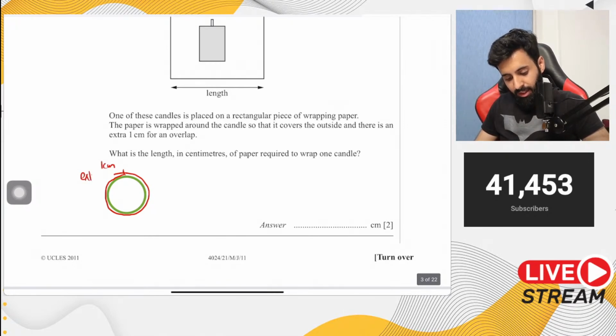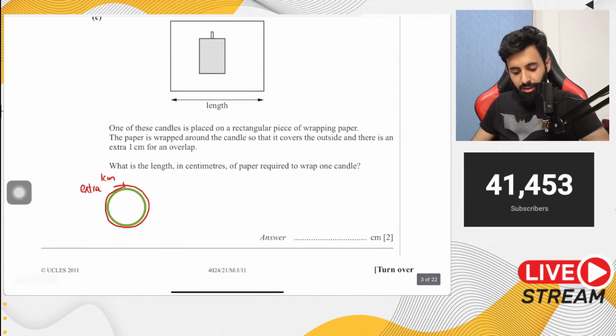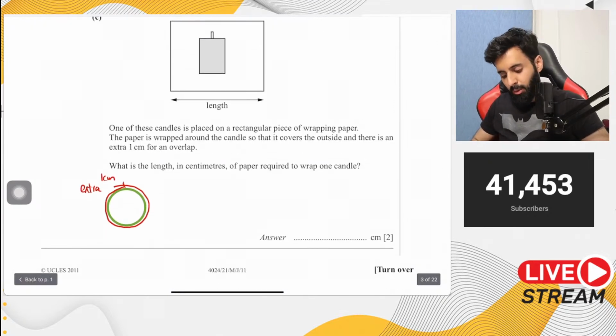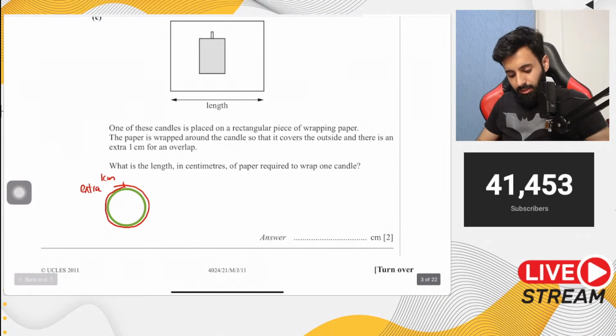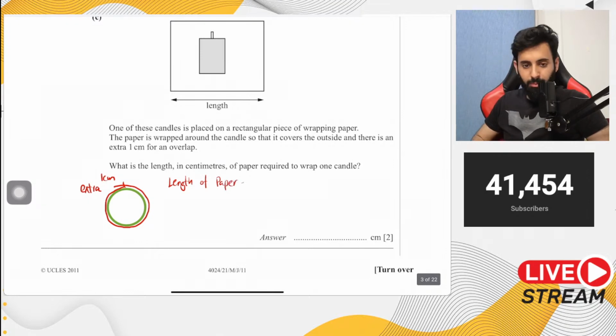This is not as difficult a question as it seems from looking at the diagram and seeing so much information. It's actually fairly easy. Why? Because if you want to find out the length of the paper that's required, what will that be equal to?